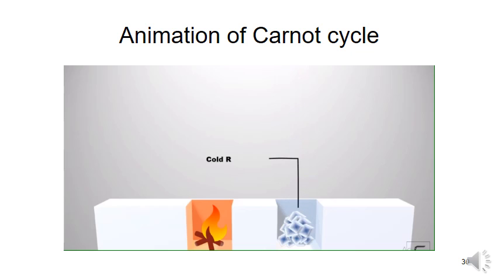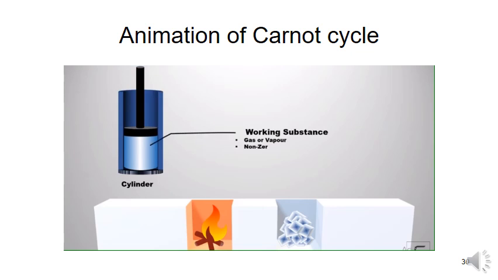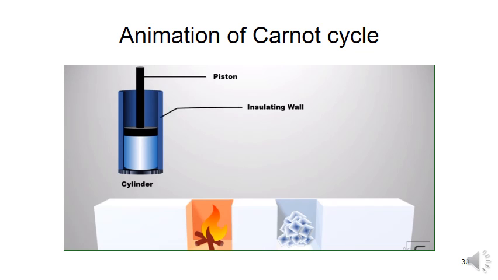Its heat capacity is also infinite, so that however much heat is given, its temperature does not change. This is called the heat sink. Fourth, a cylinder in which the working substance can be kept. The working substance can be anything, gas or liquid. The cylinder is fitted with a movable piston. The piston and the cylinder walls are made up of non-conducting material, due to which transfer of heat is not possible, while the base of the cylinder is conducting.